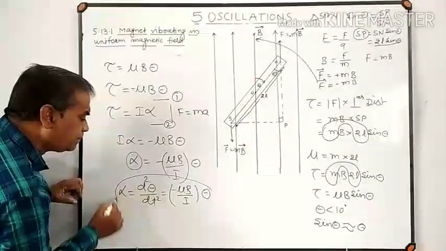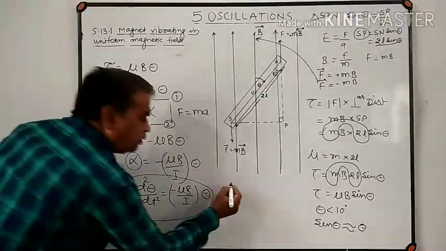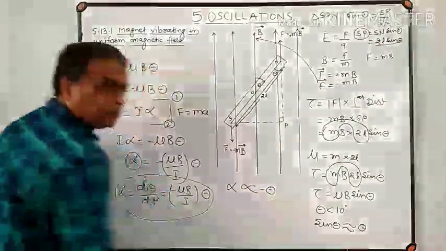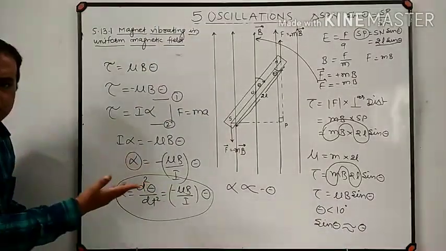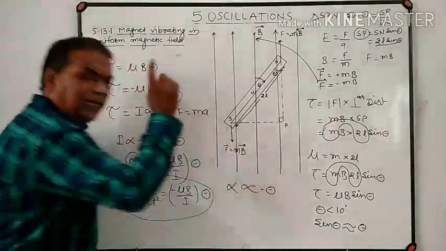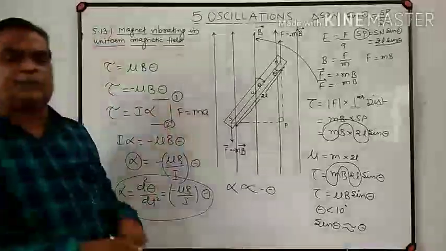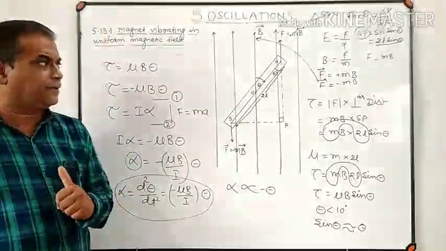This expression shows that angular acceleration is directly proportional to angular displacement, and the negative sign indicates that angular acceleration and angular displacement are oppositely directed.